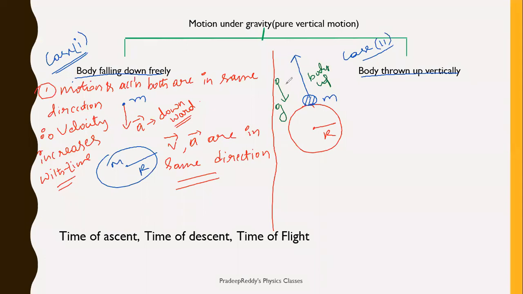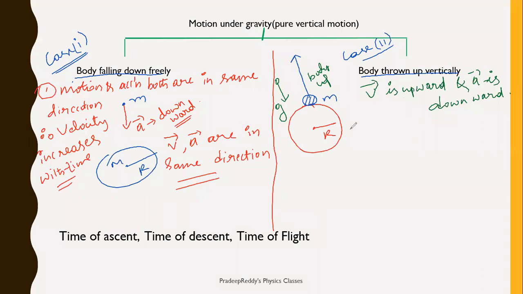So acceleration of this body is in downward direction, but because you are throwing it in upward direction, velocity is upward. Therefore V bar is upward and A bar is downward. Both are opposite to each other.